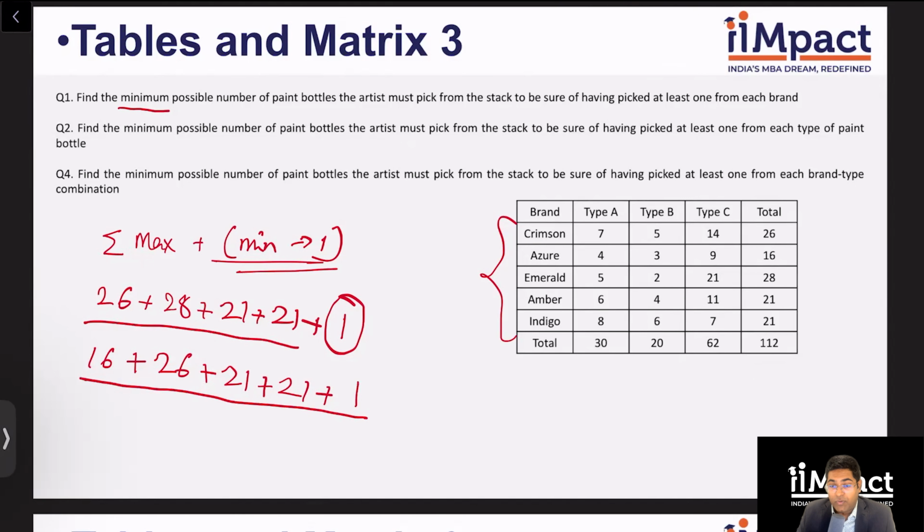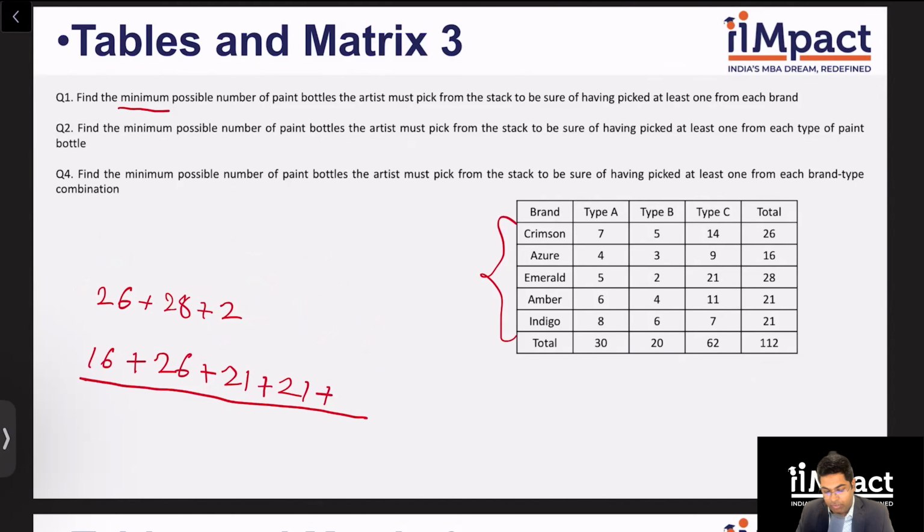So if I want a guarantee that all brands have been picked at least once, I will add all the top four and then take one from the minimum one. With this, I will have a guarantee I've picked at least one from every brand. Of course, the easier way to do this is also 112 minus 15. 112 is the grand total and 15 is nothing but 16 minus 1, which is Azure's. And that will give you the answer as 97 for this. I hope that's clear.